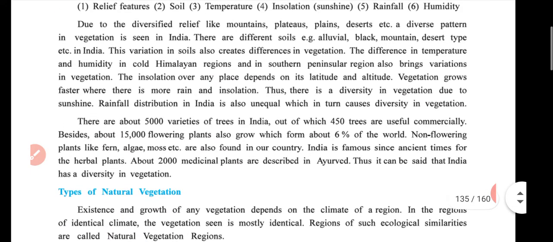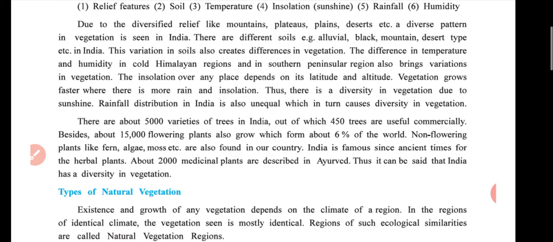The difference in temperature and humidity in the Himalayan regions and in the southern peninsula region also brings a variation in vegetation. The insolation over any place depends on its latitude and altitude. Vegetation grows faster where there is more rain and insolation. Thus there is a diversity in vegetation due to sunshine.